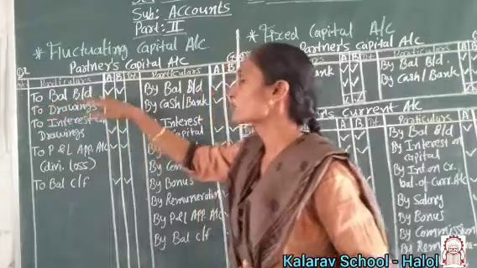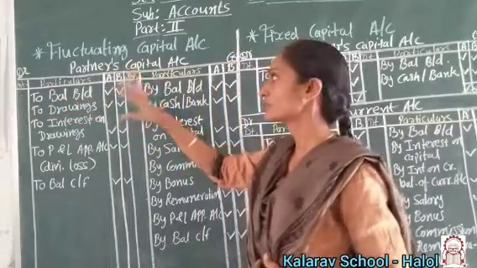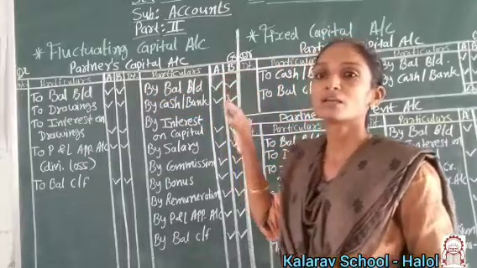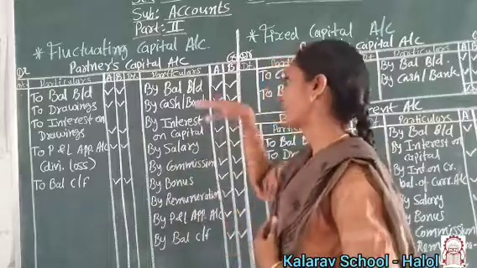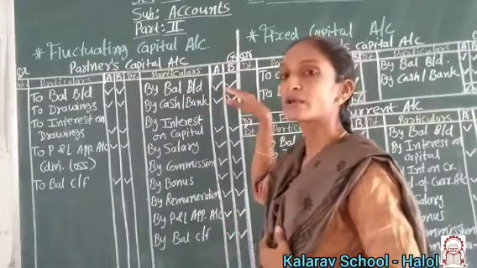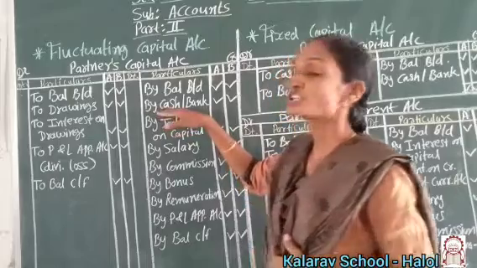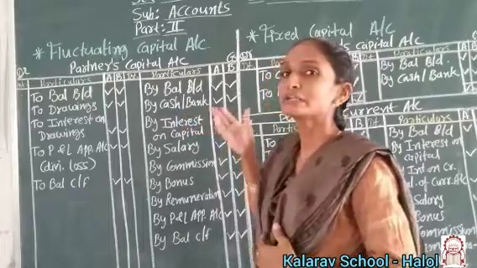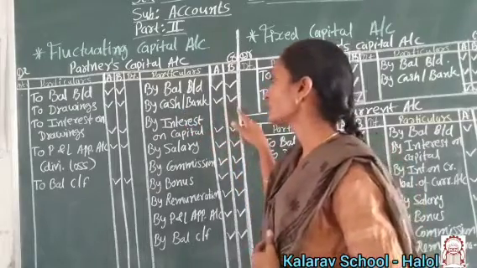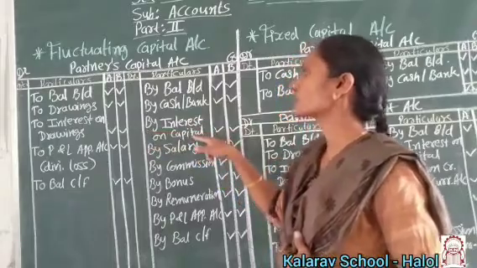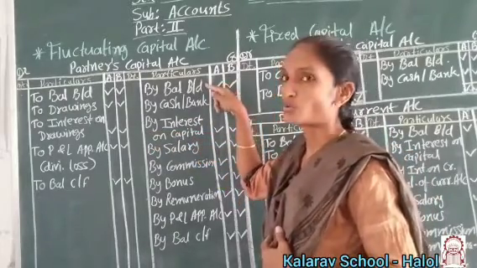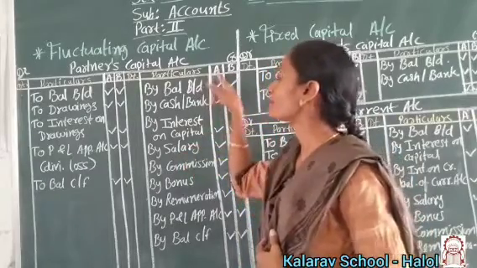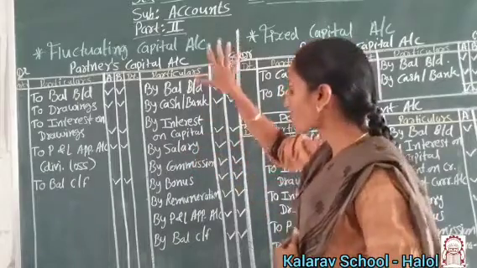Now balance b/d, meaning balance brought down, if it is debit, and balance b/d if it is credit. Generally the owner brings the amount, so it is generally on the credit side. Then additional capital, when a partner brings it in the form of cash, bank or any asset, is recorded over here. Then interest on capital: on whatever capital the owner has brought, interest has to be charged.